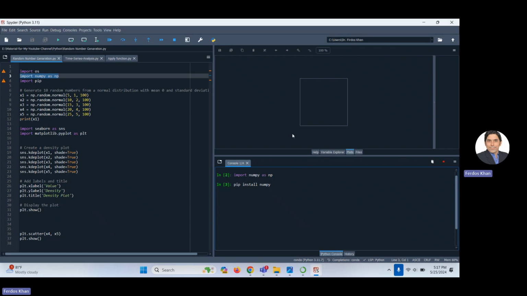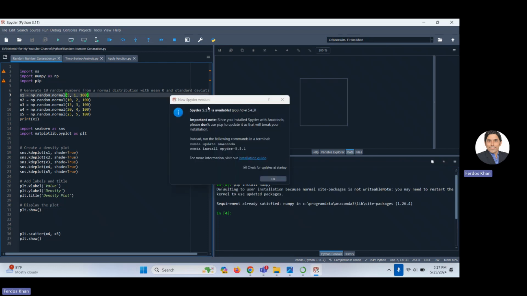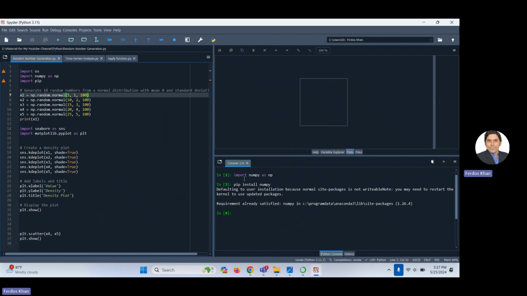I will just tell you, suppose I'm generating a random number from a normal distribution, just ignore this now because I already have it, but this is the command. Not this one, this one: pip install numpy.